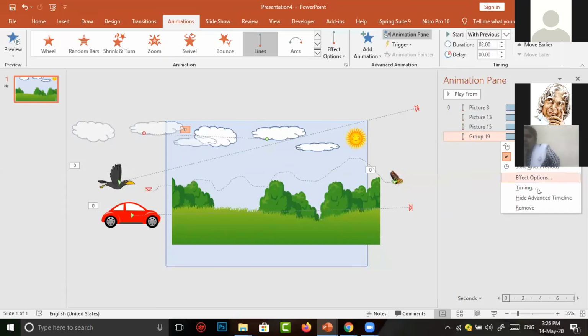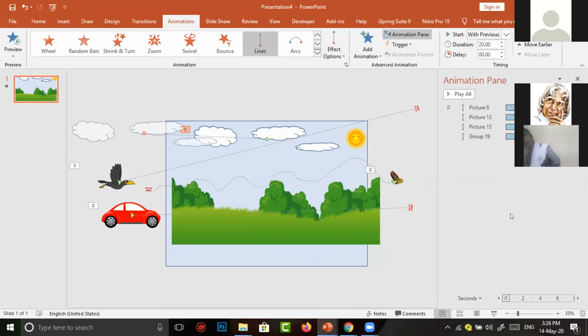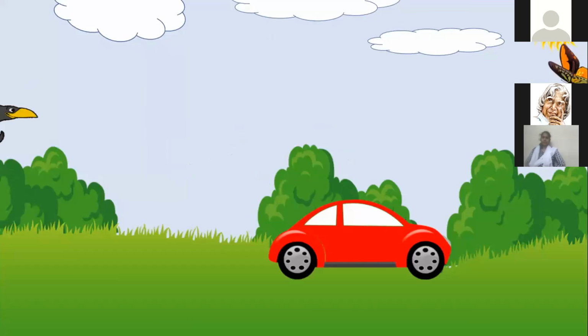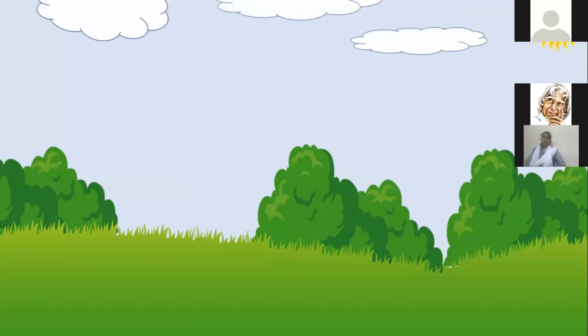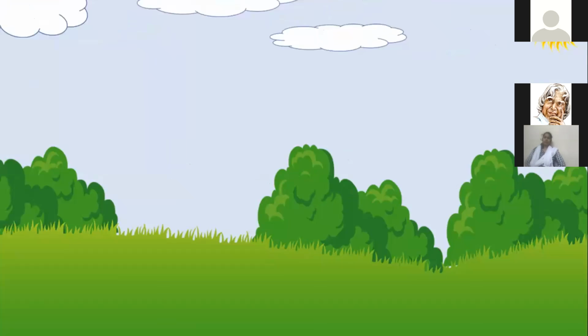Then go to timing. Clouds will always be moving very slow only. So we have to change it to extremely slow. Then click on OK. Now we are going to see it in slideshow mode. Nice, I think.